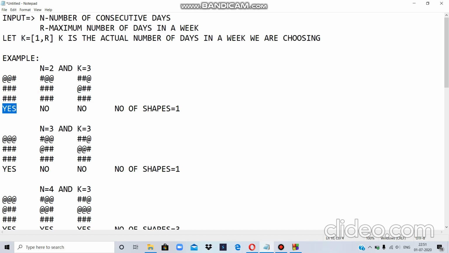This one we can take. Then moving on to this one, I've written no for it. Why am I saying that? Because this figure will overlap with this figure. If I take it leftwards and keep it on this, then they both will overlap, so we will not take